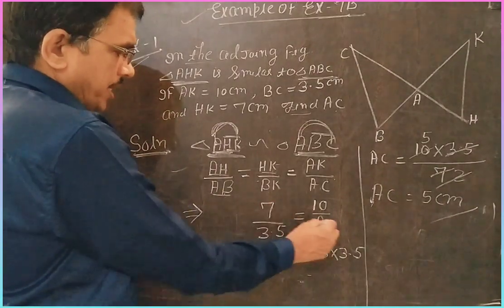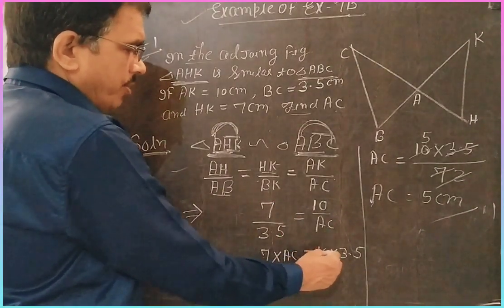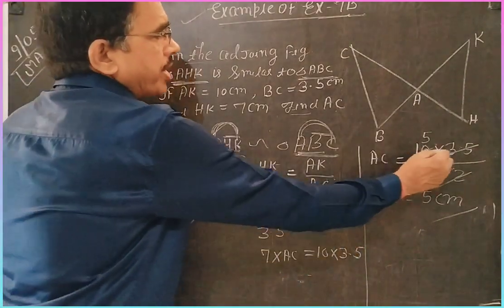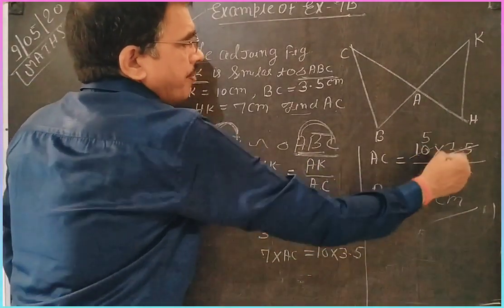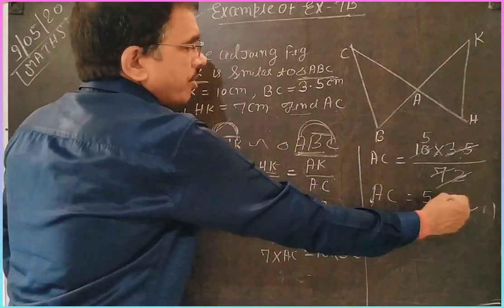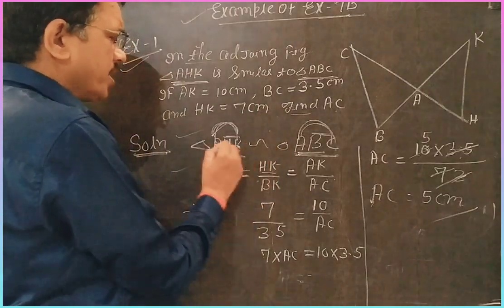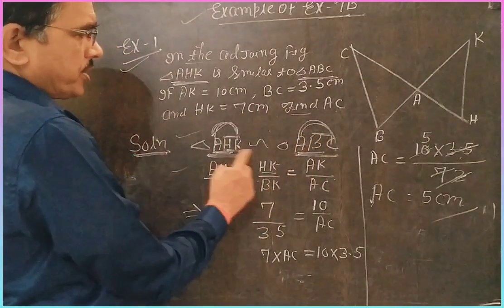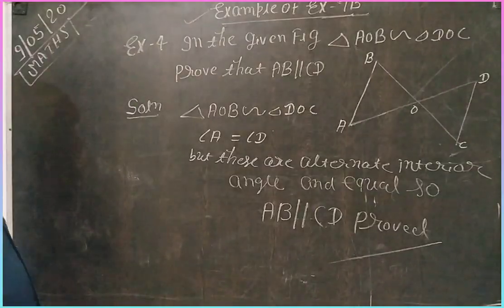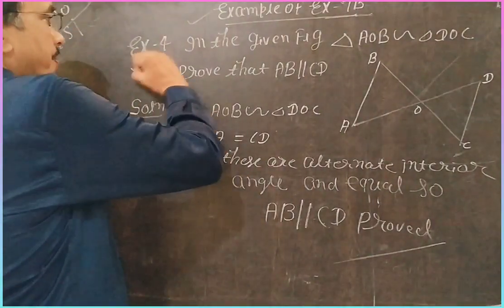Then cross multiplication: 7 into AC is equal to 10 into 3.5. Then AC is equal to 10 into 3.5 by 7. 3.5 divided by 7 is 1 by 2, and 2 fives are 10. So AC is equal to 5 cm. The main thing is how you write the proportion of the sides of similar triangles. Then you can solve this type of question. Thank you.